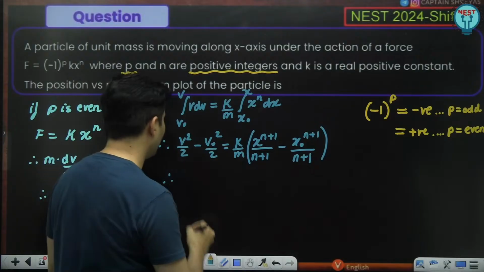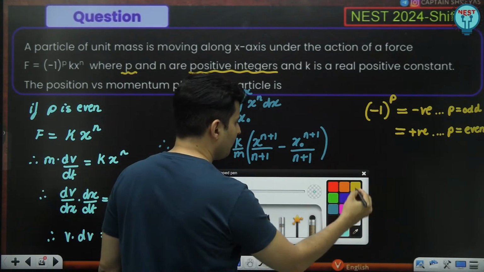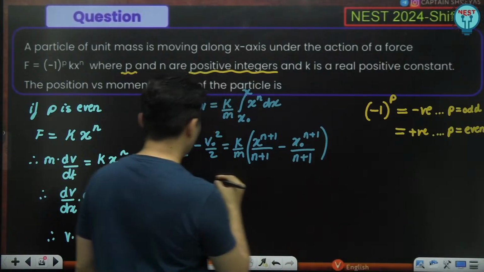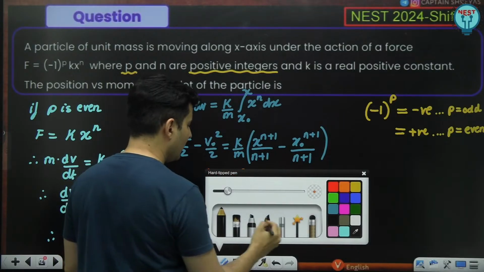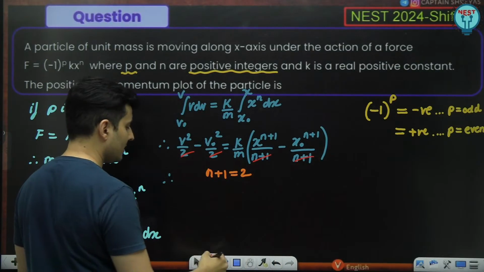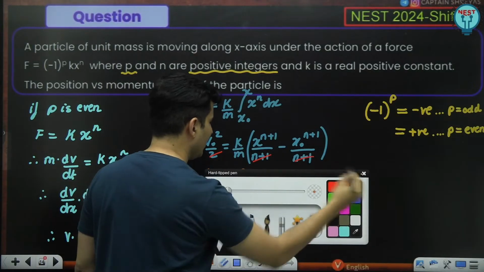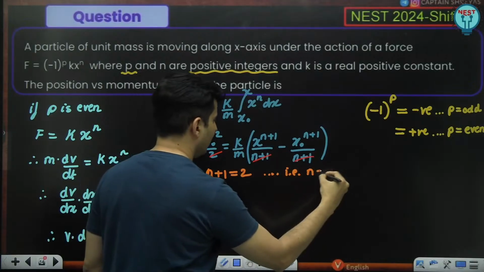So if you notice over here, if I make n plus 1 equal to 2, then this will cancel, this will cancel, this will cancel. That basically means n is nothing but 1.